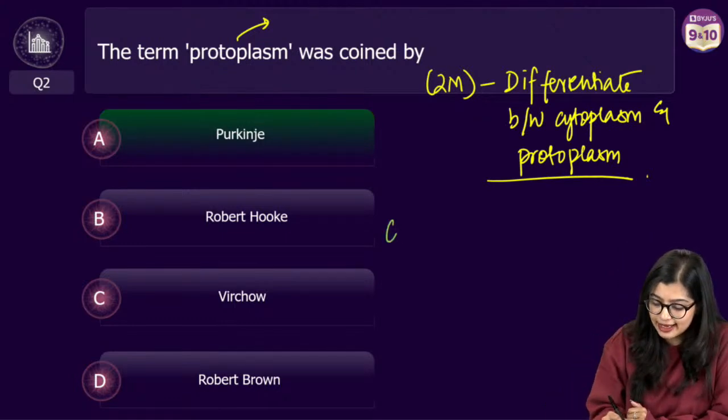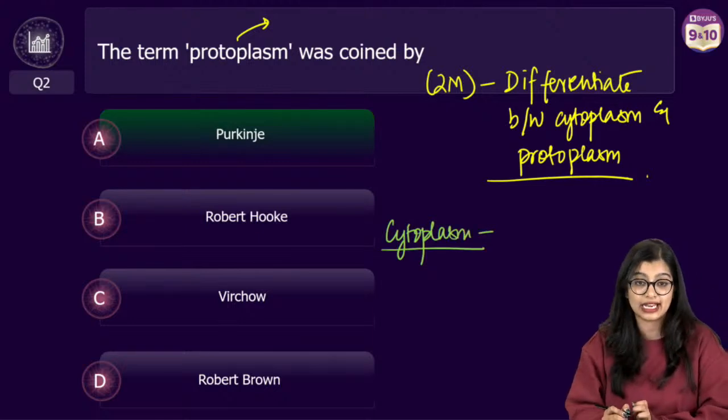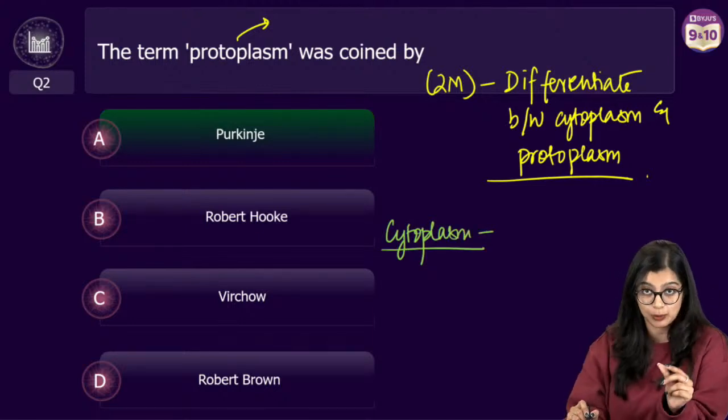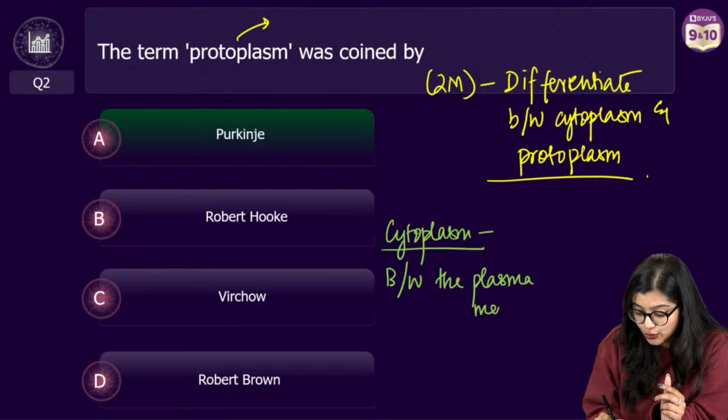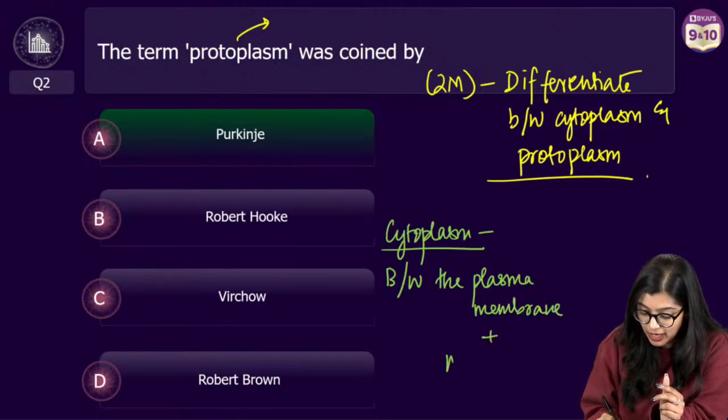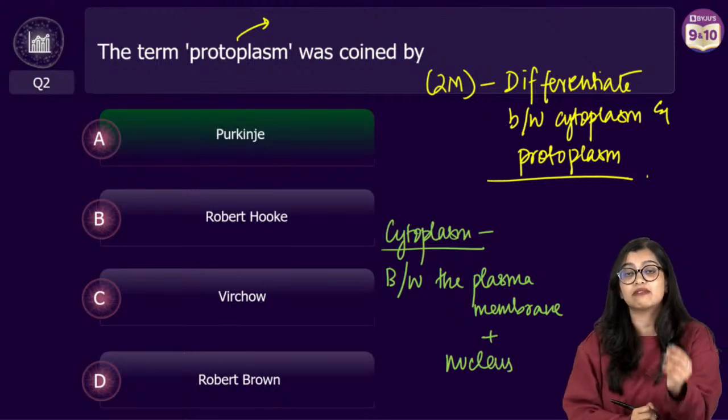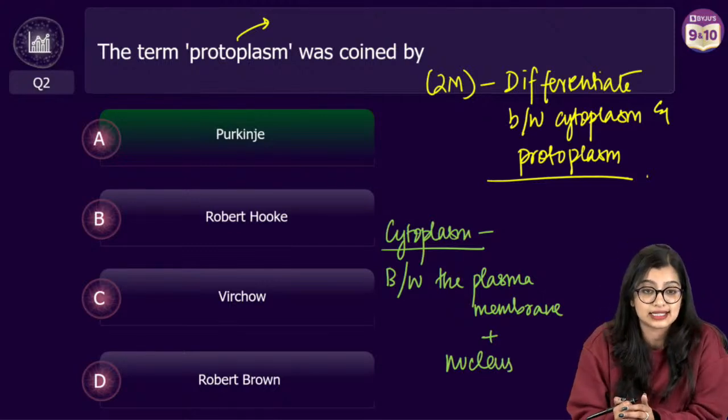Many of you gave me the answer: cytoplasm. We know that cytoplasm is the jelly-like, viscous fluid present between the plasma membrane and the nucleus, right? In the case of eukaryotic cells, it is between the plasma membrane and the nucleus, and we find all the cell organelles suspended in it.